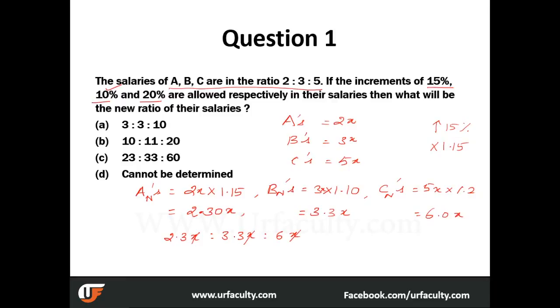When you look at the answers, 3:3:10, it is not possible here. 10:11:20 is not possible, right? 23:33:60, is it possible? Does it resemble like that? Yes. Just multiply 10 across. You will get 23:33:60. And that's the answer for you.